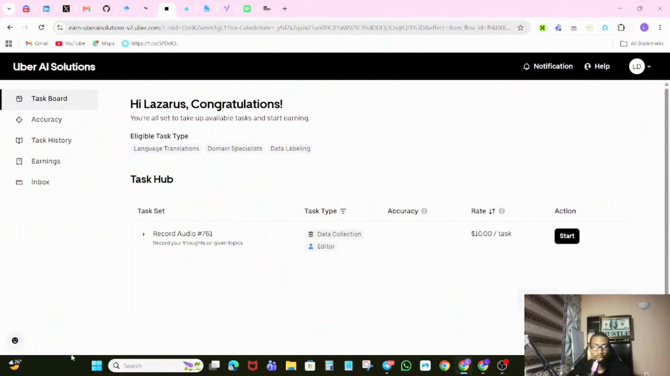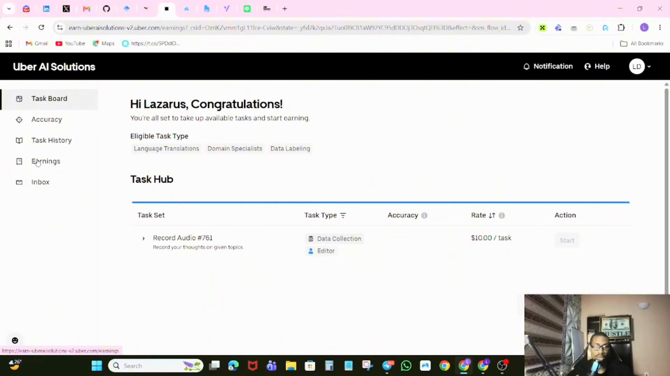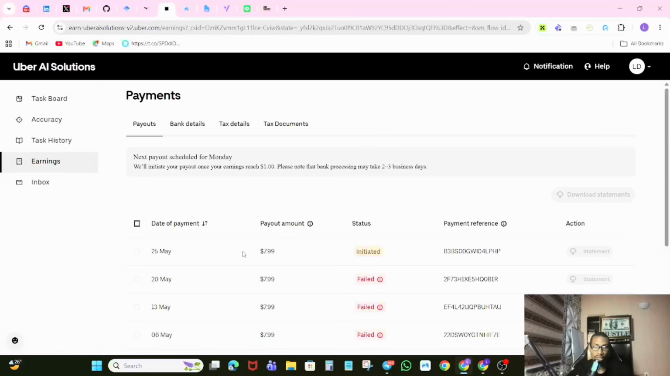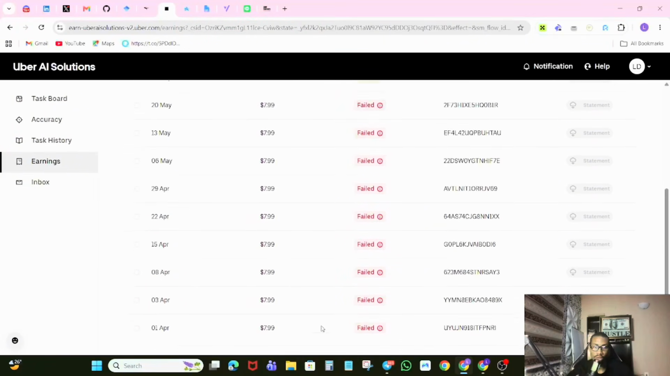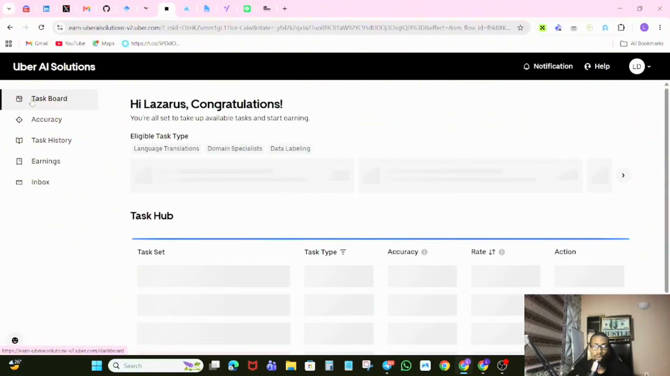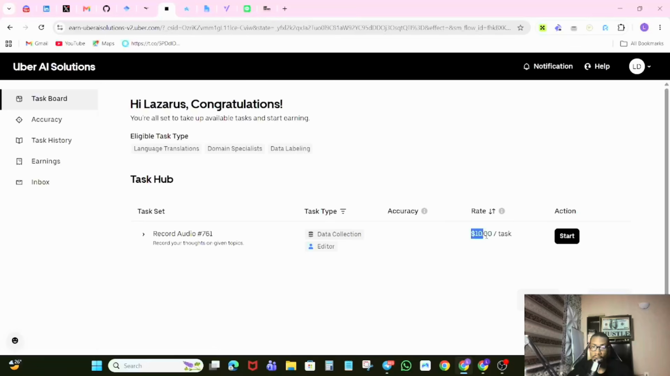All right, so guys, this is my Uber AI Solution account. You can see I currently have a $10 per task offer right here. I actually completed a task for $8, which you can see has been initiated. Although I'll tell you guys a lot about why you're seeing this failed on my account, so that you get to know, and also why I am being paid $10 per task.